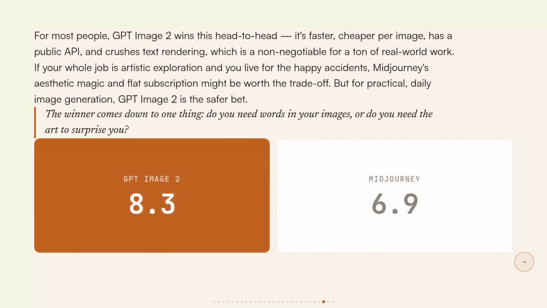If your images need words or you need an API, pick GPT Image 2. 3 wins to 0 is the final score, and it's the safer daily driver. If your whole job is artistic exploration and a flat subscription beats unpredictable billing, Midjourney's aesthetic magic is worth the Discord friction.